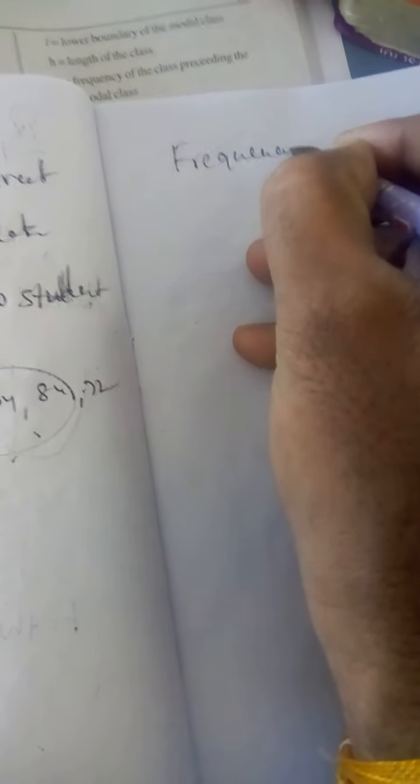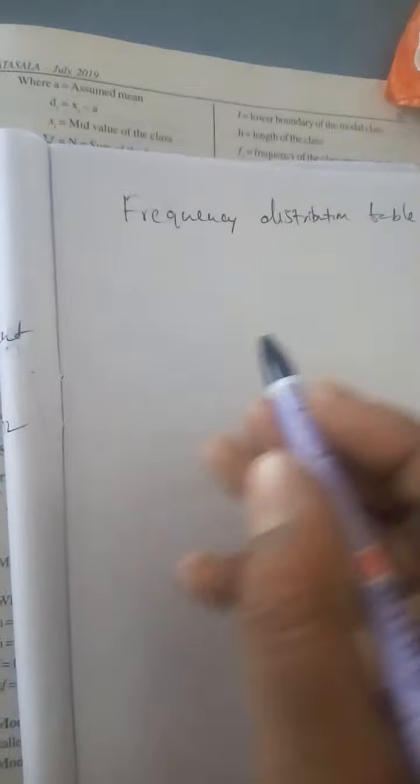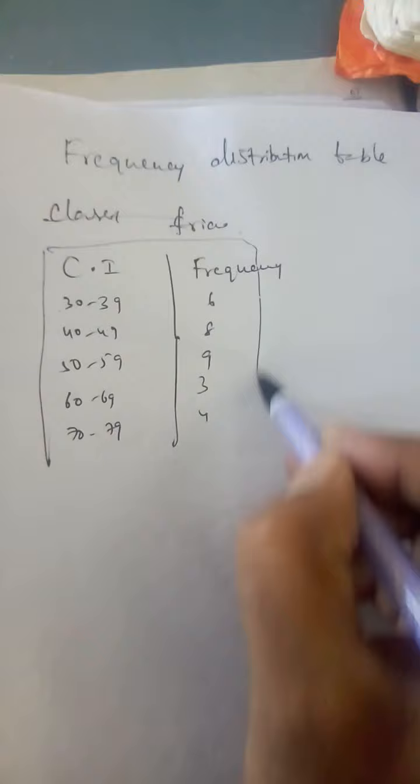Next one, frequency distribution table. A table showing the class intervals along with the corresponding class frequencies is known as a frequency distribution table. Now for example, this table is called a frequency distribution table.